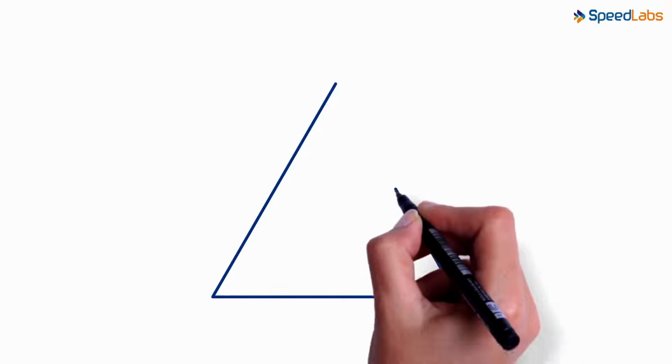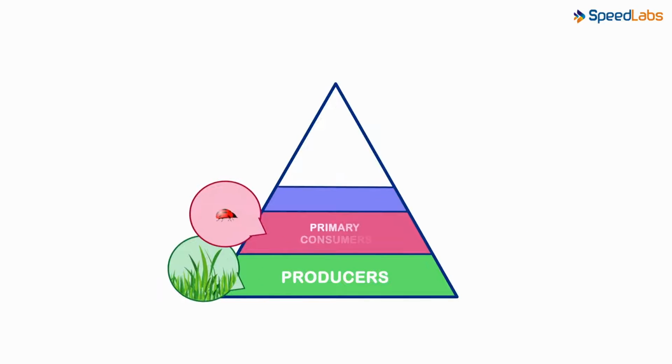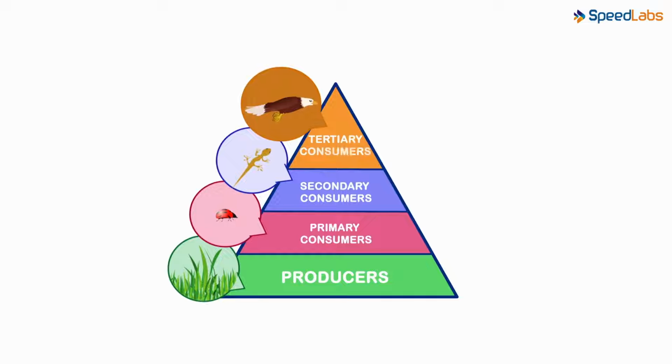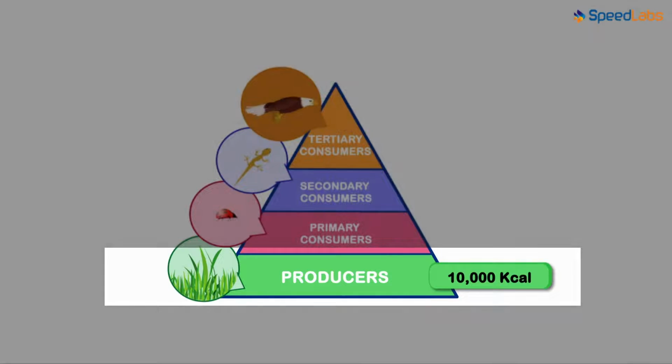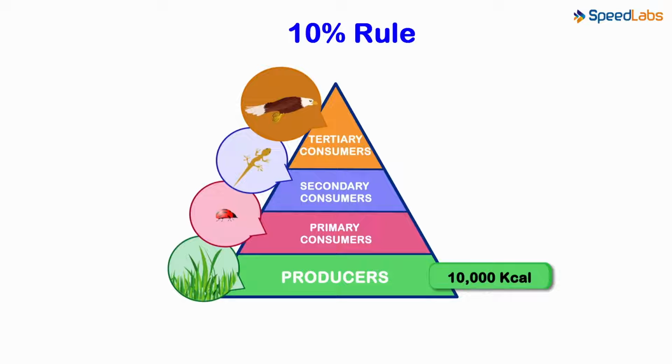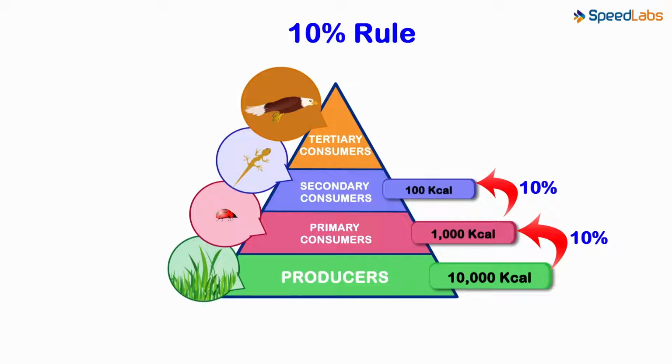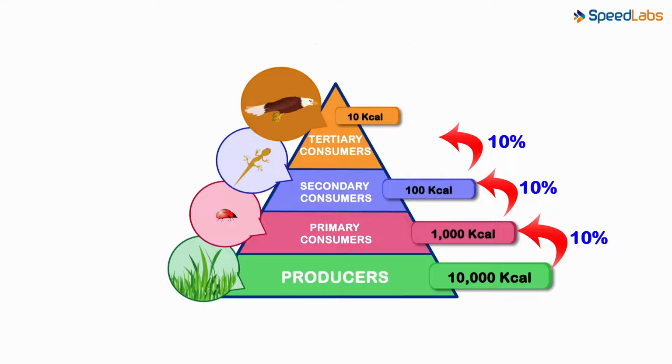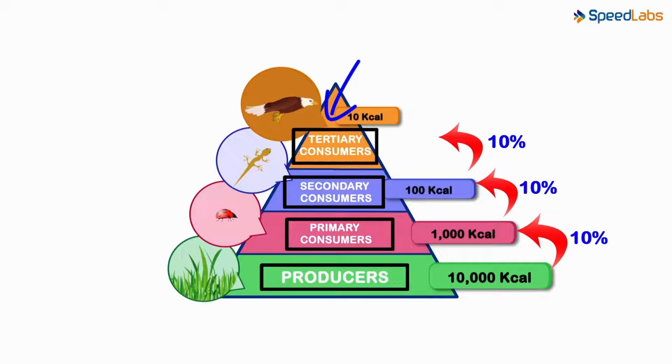Now, if we look at the pyramid, how do you think energy will move into the different levels of the pyramid? Let us see how this works. Assume that at the base of the pyramid, the producers contain 10,000 kilocalories. Considering our 10% rule, the ant will get only 1,000 kilocalories and the garden lizard would get 100 kilocalories. What about the eagle? It will receive just 10 kilocalories. Thus, the topmost consumers receive the least energy. And that is why a food chain consists of only 3 or 4 levels.